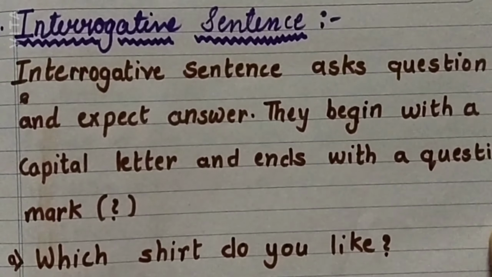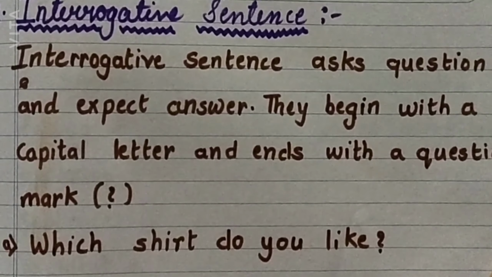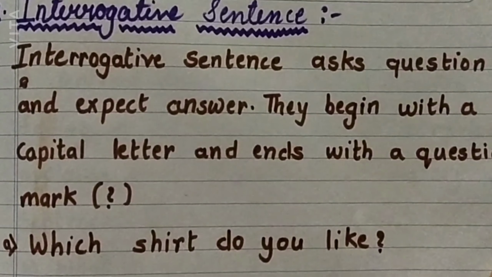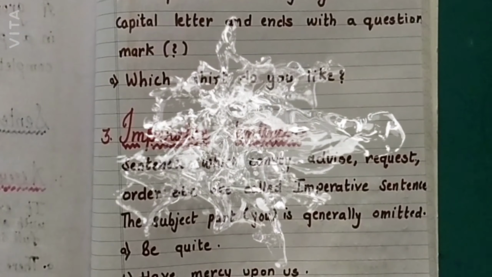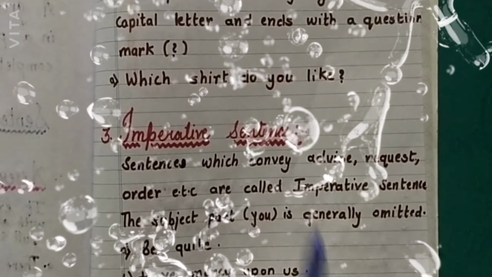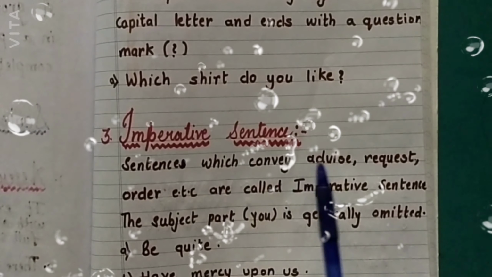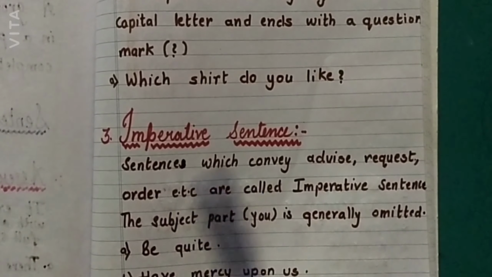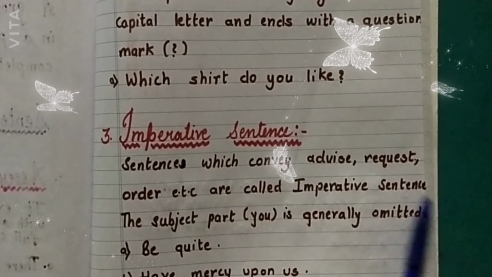Now we can see the example of it. Which shirt do you like? Now this sentence is an interrogative sentence. It starts with the capital letter and ends with the question mark. Now the third type of sentence is the imperative sentence. Now what are imperative sentences? Sentences which convey advice, request, order or something like that are called imperative sentences.